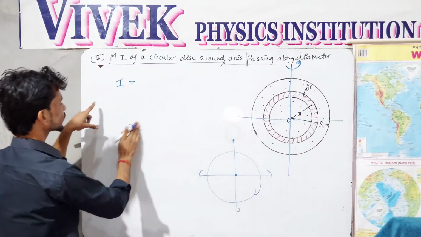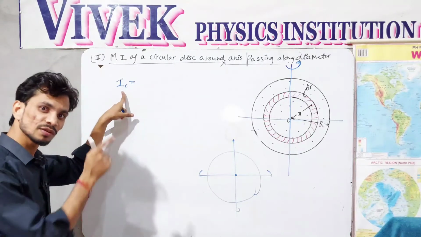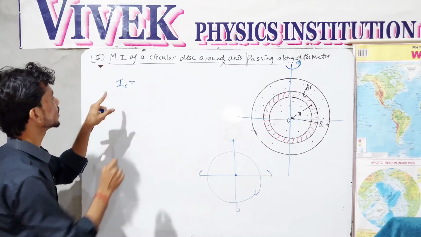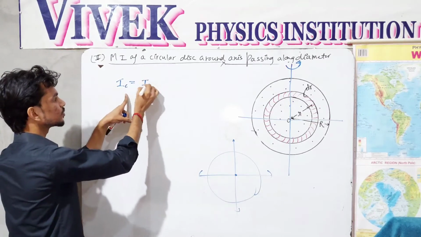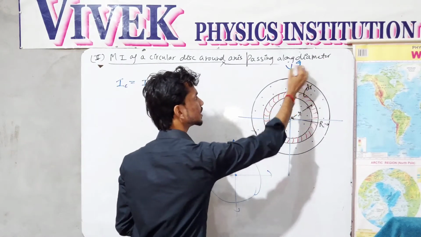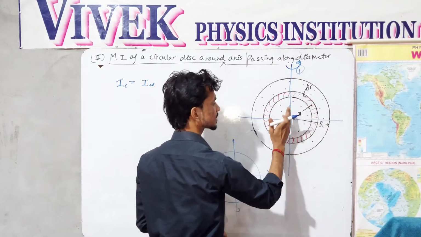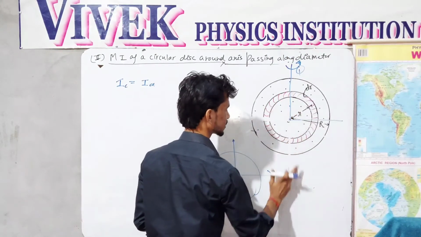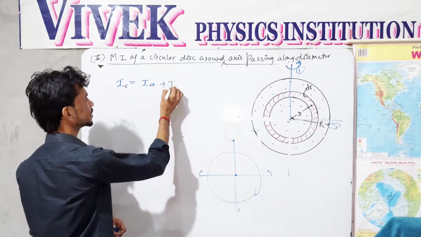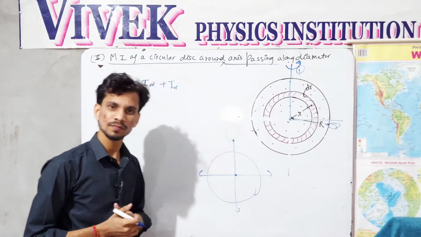So the moment of inertia around the center, which we have calculated in the first case, IC equals the moment of inertia of the disk around 1 diameter plus the other diameter. This axis and this axis are perpendicular axes. So this is 2 diameters. This is again ID, because the moment of inertia around any diameter is the same.